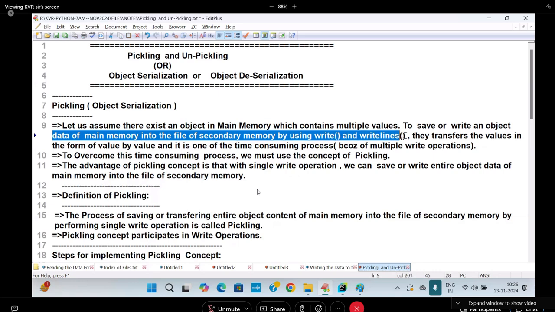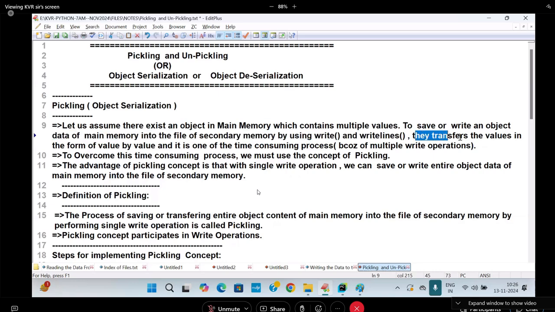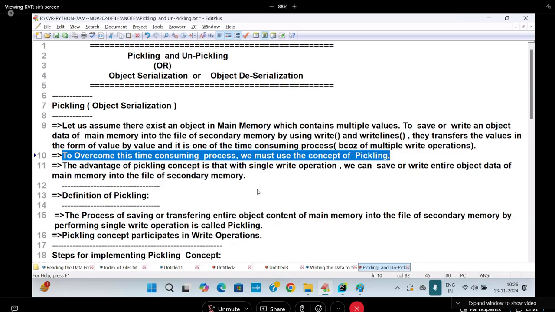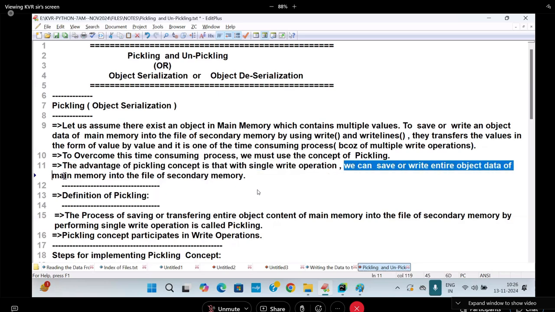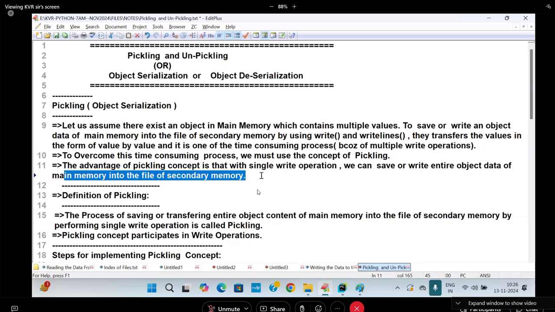To save or write the object of main memory into the file of secondary memory by using write or writelines, they transfer the values value by value. It is a time consuming process because of multiple write operations. To overcome this, we must use the concept of pickling. The advantage of pickling is that with a single write operation, we can save or write the entire object data of main memory into the file of secondary memory. Clear or not clear? Right. What concept am I using? Pickling. Advantage is what?